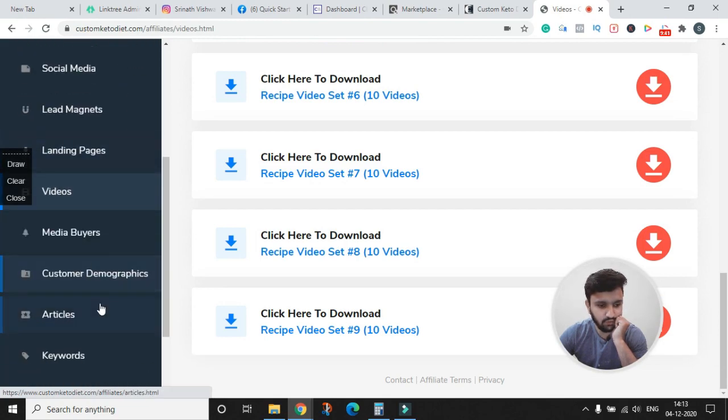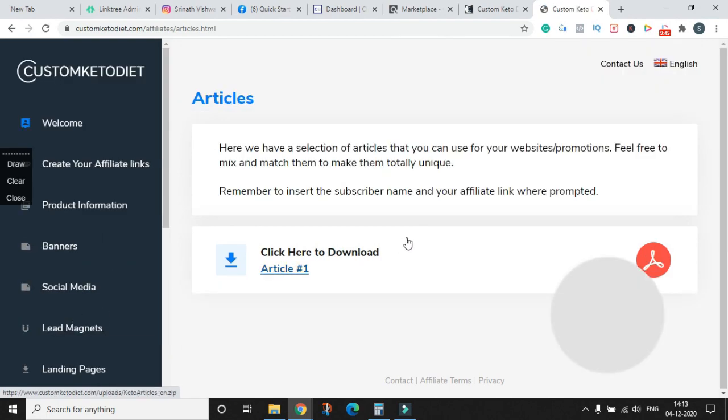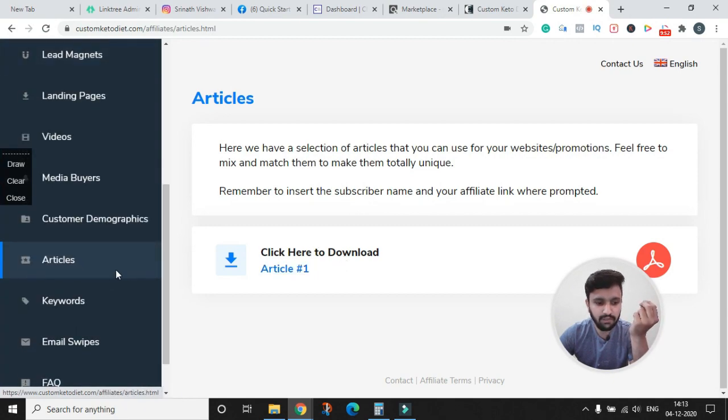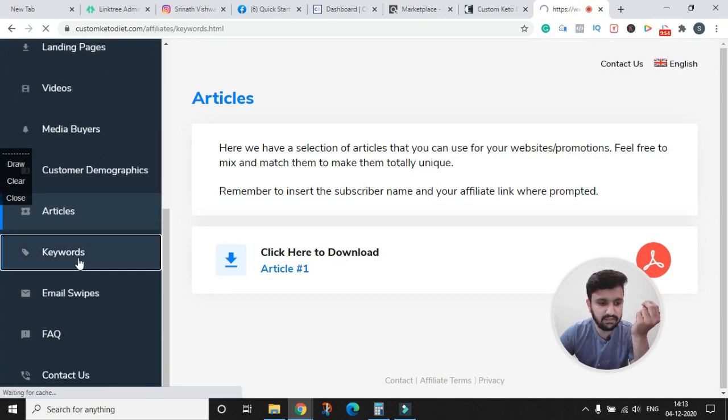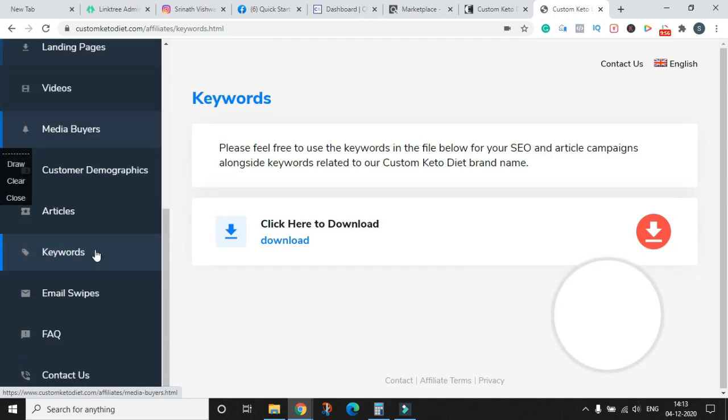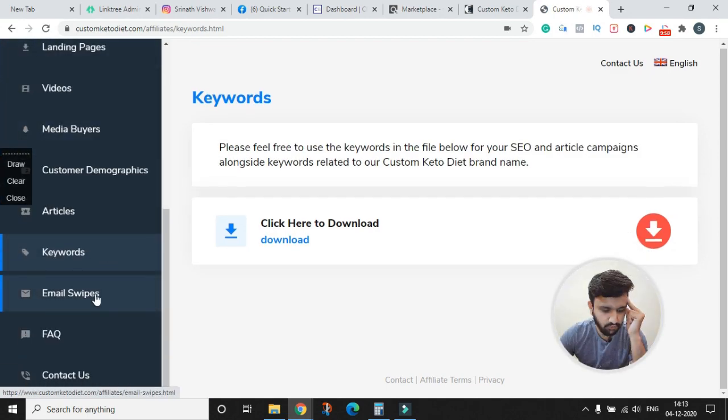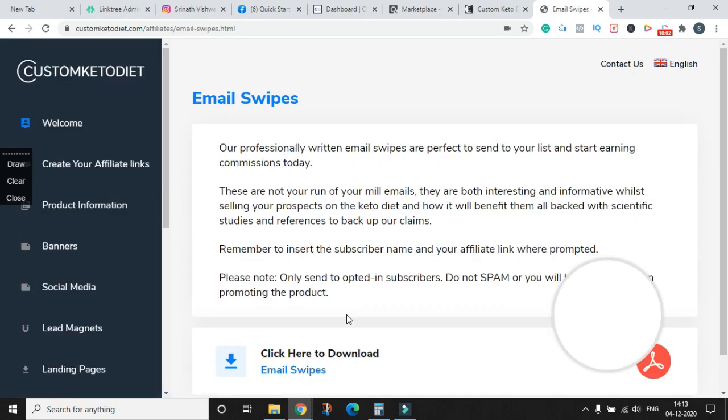So here you can also see the articles. We can download this article and use it in our blogs if we are doing blogs. And also we can find the keywords related to this particular product, and also email swipes. Email swipes are nothing but completely written emails.